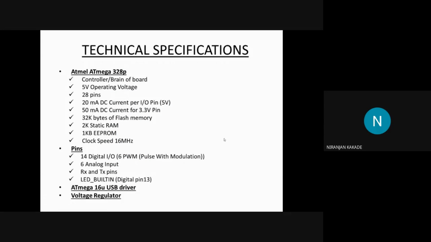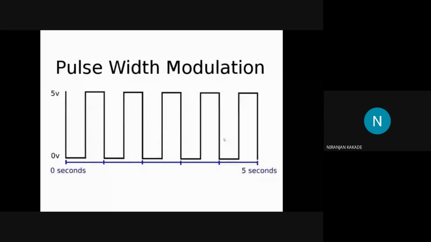Out of the 14 digital pins, there are 6 pulse width modulation pins. These are known as PWM pins. What are these PWM pins known for? These PWM pins are mostly used to control the intensity of your LED, or the speed of your DC motor. How this PWM signal works, I will explain in just half a minute.